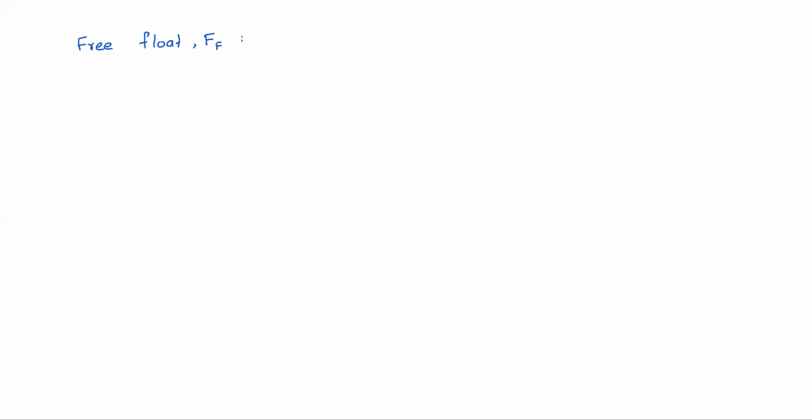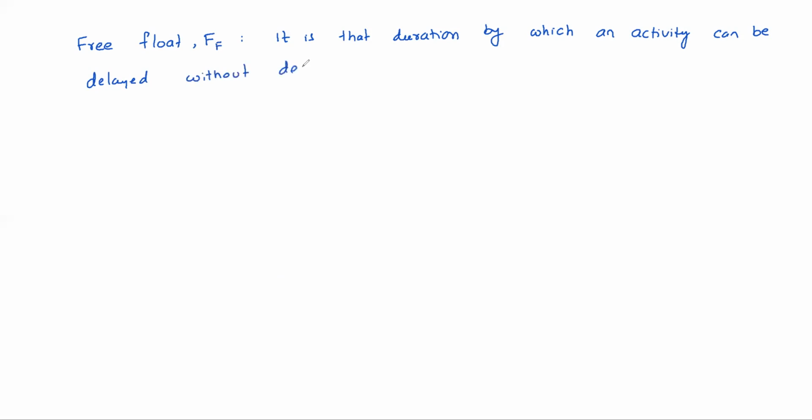So note down the definition. Free float is that duration by which an activity can be delayed without delaying any other succeeding activity.